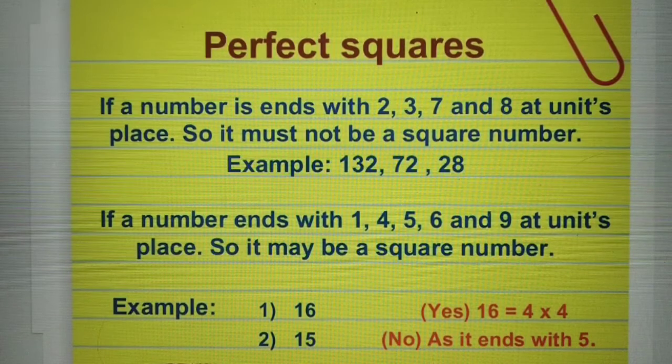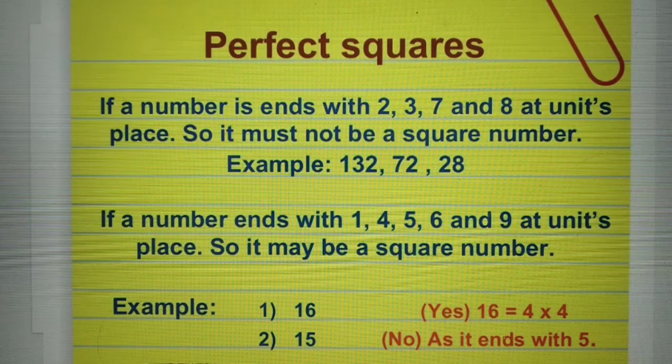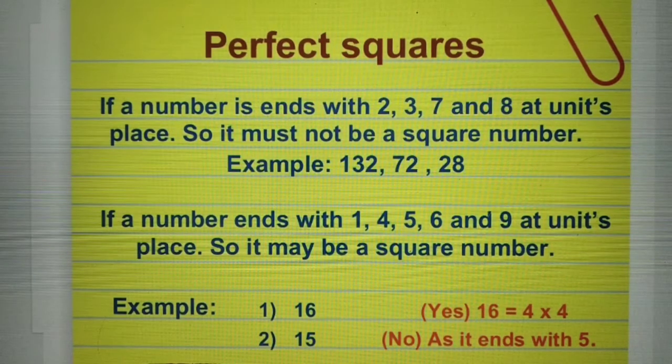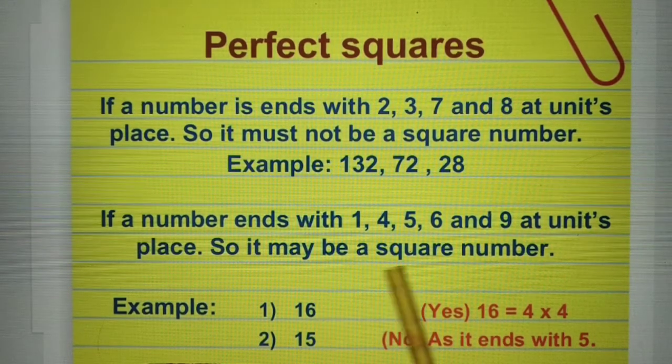But a number ending with 5 is not necessarily a perfect square. A number ending with 5 may be a perfect square, but 15 is not, as it ends with 5, while 25 is a perfect square. Similarly 16 and 81 are perfect squares. It is written that it may be a perfect square.